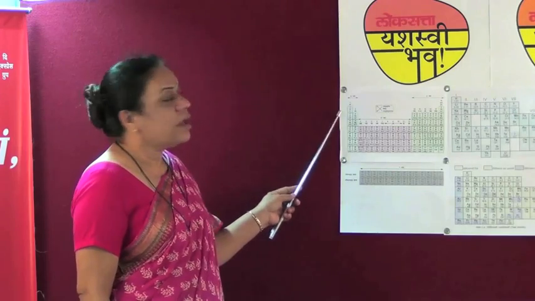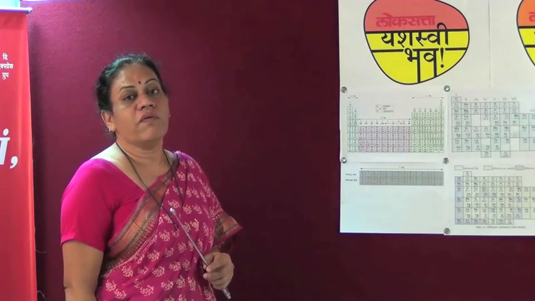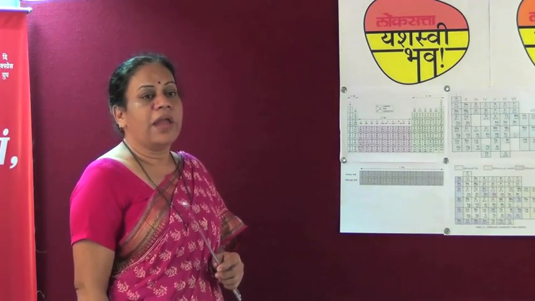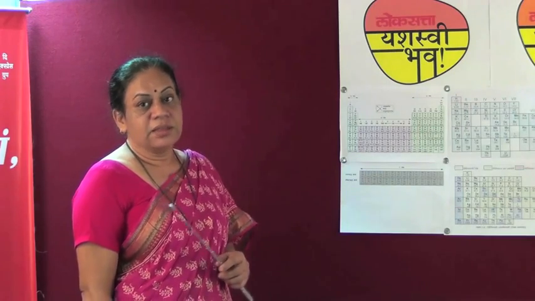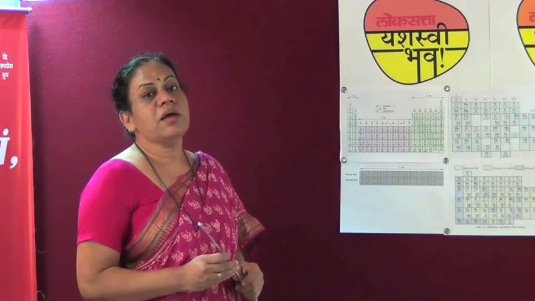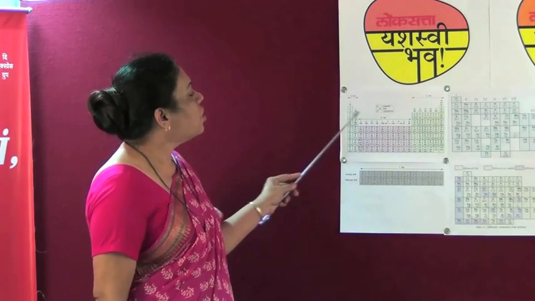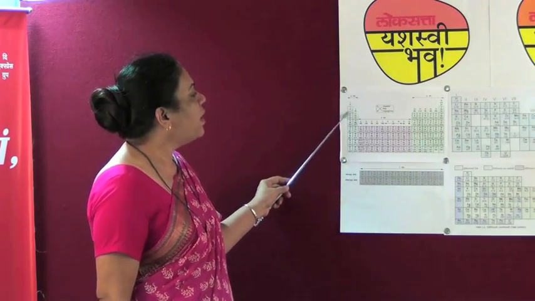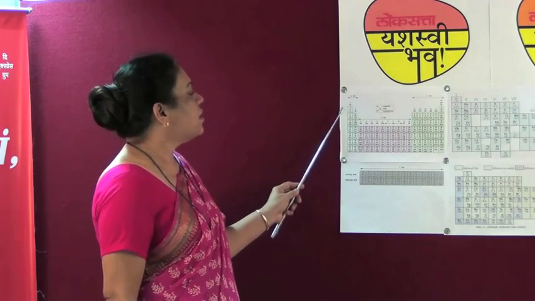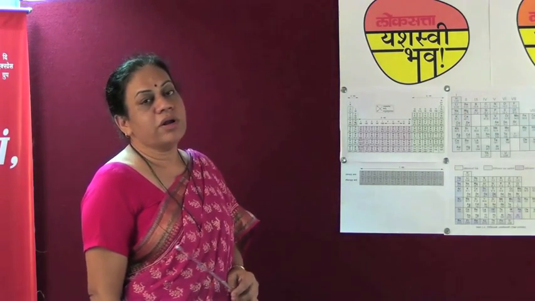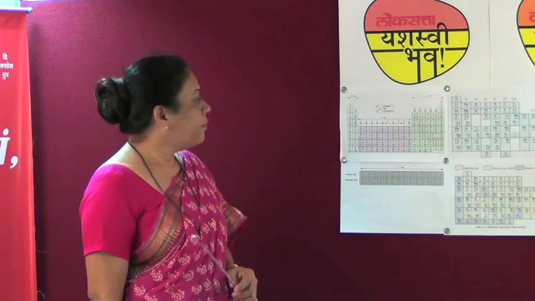The elements were arranged in the increasing order of their atomic number and not atomic masses. This is the main difference between Mendeleev's periodic table and Moseley's periodic table. The 7 horizontal rows included the elements arranged in the increasing order of their atomic number.